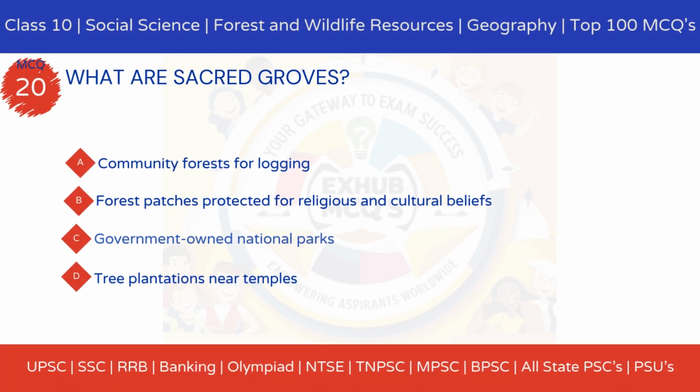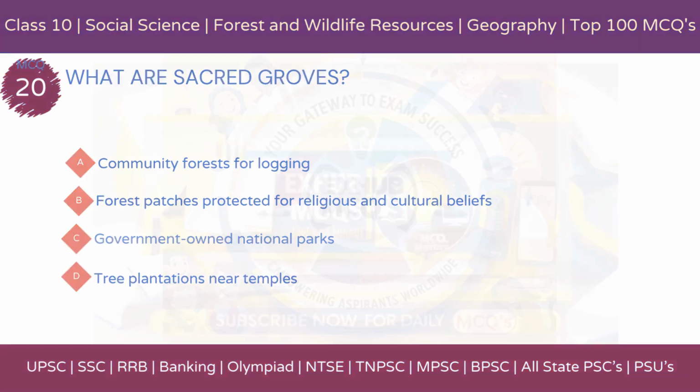MCQ 20. What are sacred groves? Option A, community forests for logging. Option B, forest patches protected for religious and cultural beliefs. Option C, government-owned national parks. Option D, tree plantations near temples.